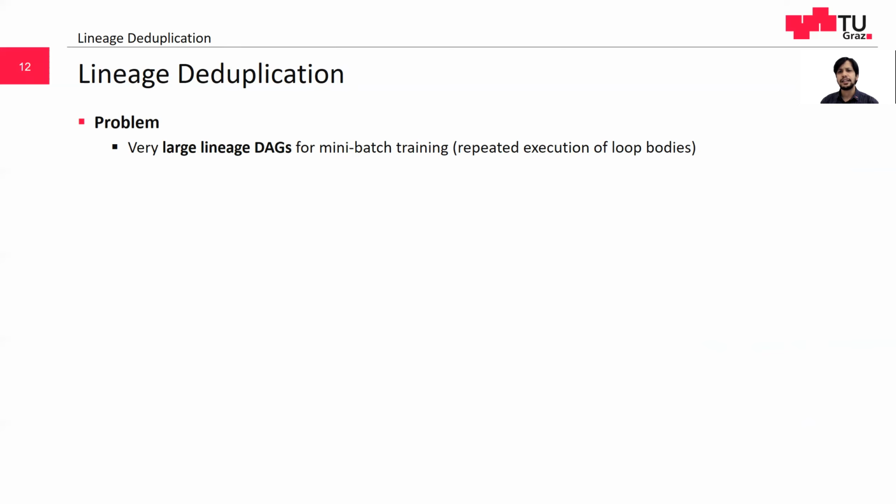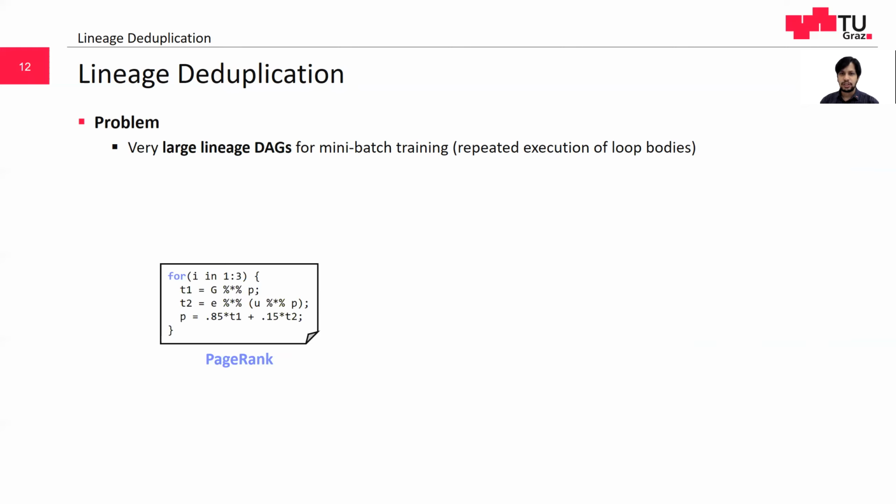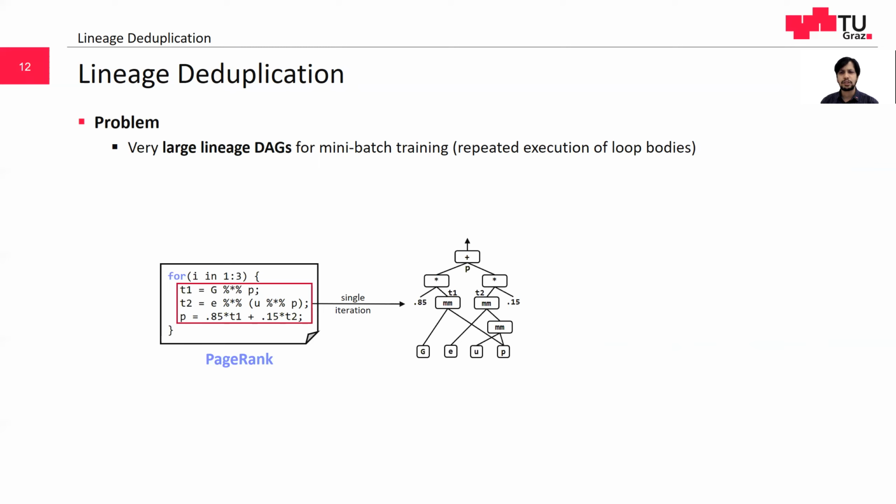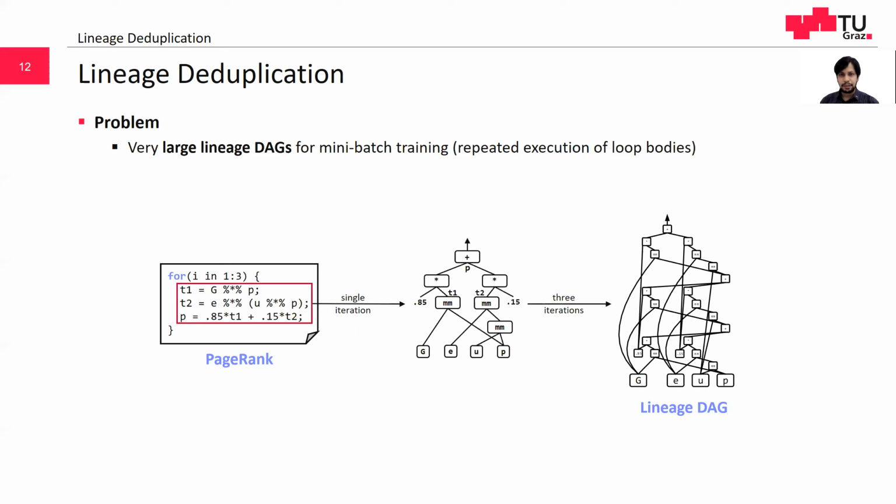A challenge of fine-grained lineage tracing is very large lineage DAGs, especially in mini-batch training scenarios. Large lineage DAGs originate from the repeated execution of code paths in loops and functions. In the figure, we see a script for the PageRank graph algorithm. G is a large graph representing the links between websites, and P is the iteratively updated PageRank of individual sites. A single iteration of the loop body produces a DAG like the one on the right. Then this DAG repeats for every iteration and forms a large lineage graph after completion of just 3 iterations.